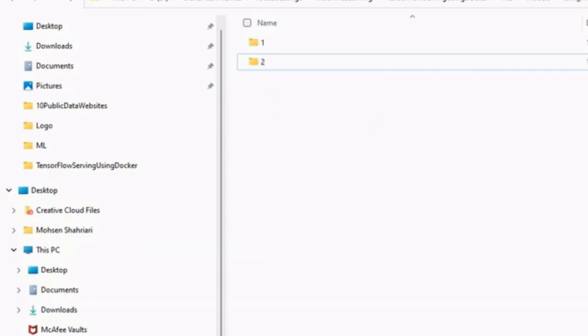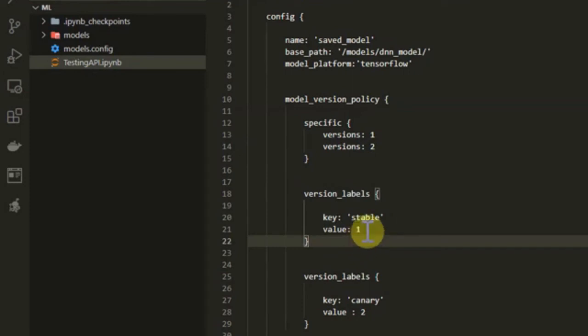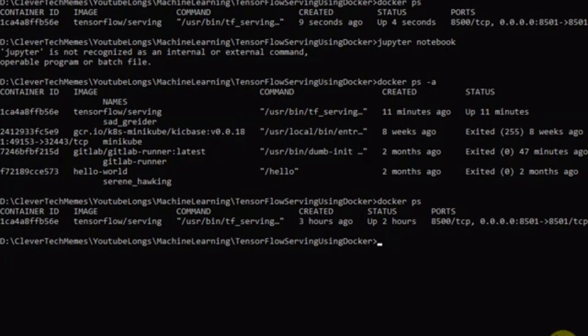So we want to deploy a new version of our model now, and because we have two different models in DNN model, in the configuration file we define versions, and we just say that the first version of the model is the stable version, and the second version of the model is the Canary version. So let's continue to see how we can do this in TensorFlow and Docker.